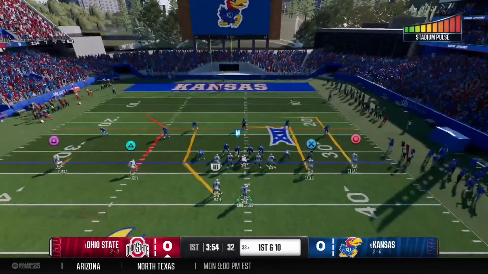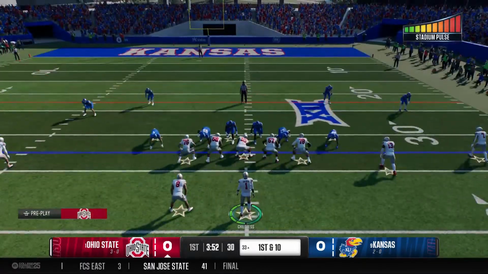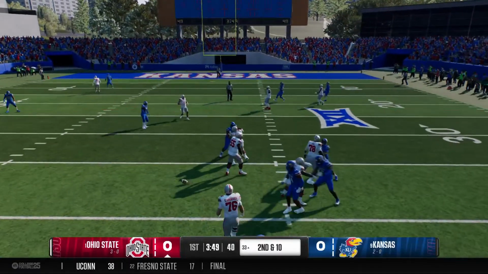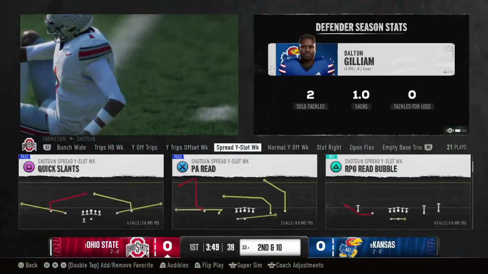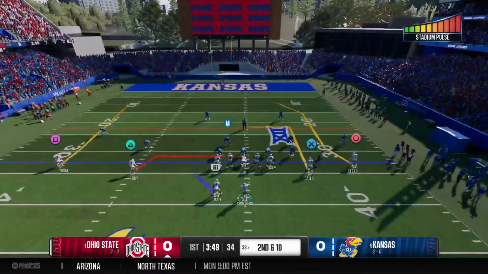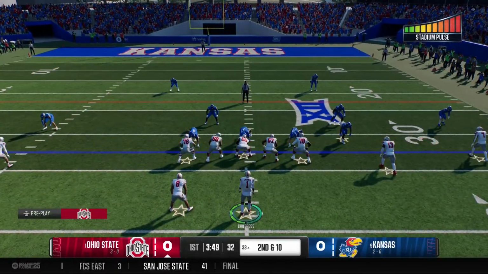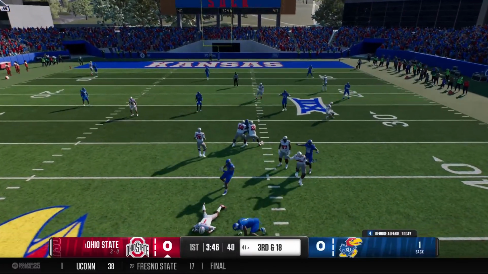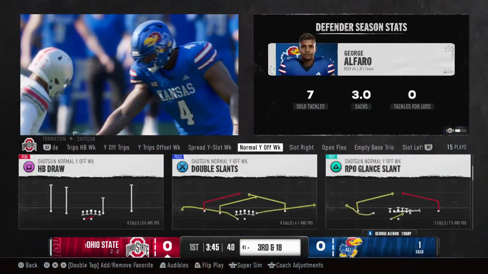The Buckeyes lining up here on 1st and 10. Quarterback drops back from the shotgun, looking for a receiver. It's incomplete. He was hit as he threw. Good pass rush there on first down. So second down after the incompletion. Here's the snap, looking to throw here. He's going to be brought down by that ferocious pass rush.